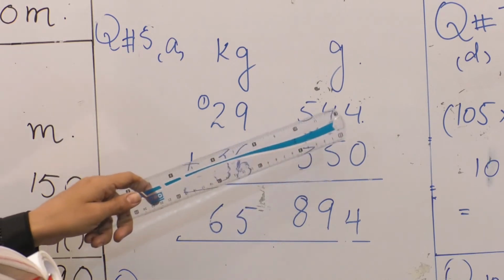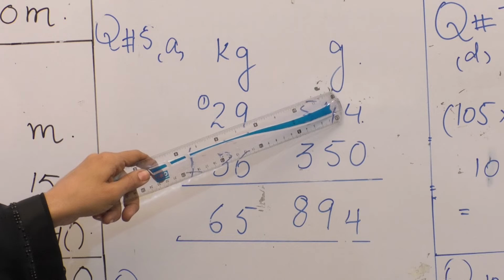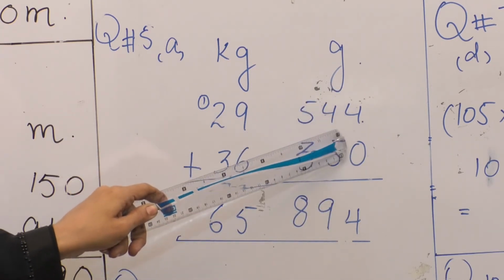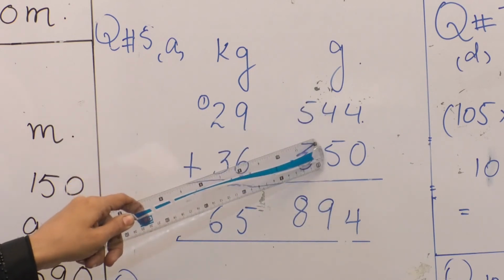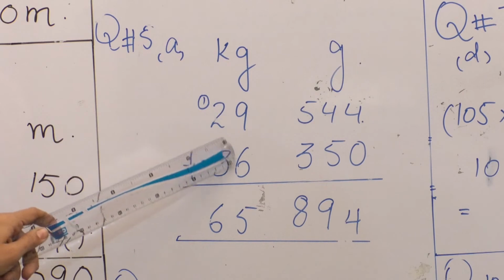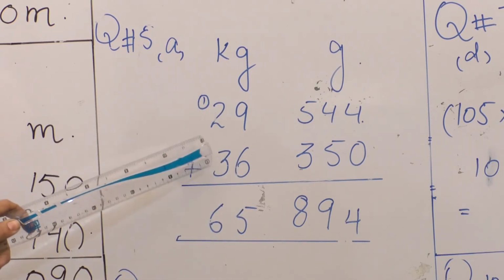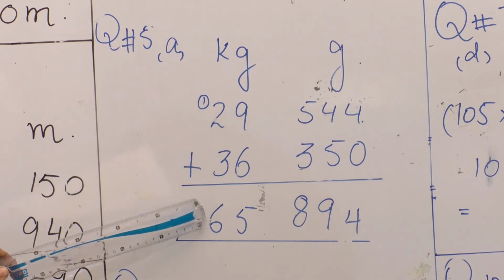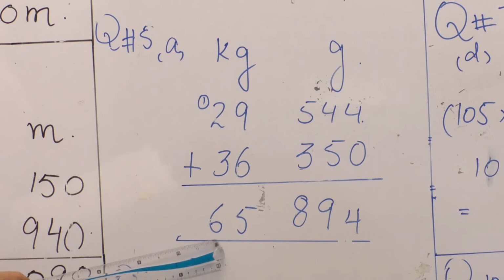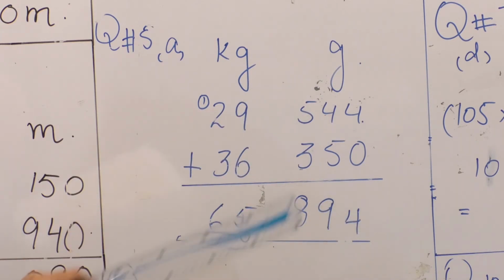Now we have to add these units of measurement. Start from this side under grams. We will use the place value procedure. 4 plus 0 will become 4. 4 plus 5, 9. 5 plus 3, 8. In the same way, 9 plus 6, 15. We will write 5 here and we will carry 1 above. 3 plus 2, 5 and 5 plus 1, 6. So when we add these two units of measurement, we get 65 kg and 894 grams as the answer.